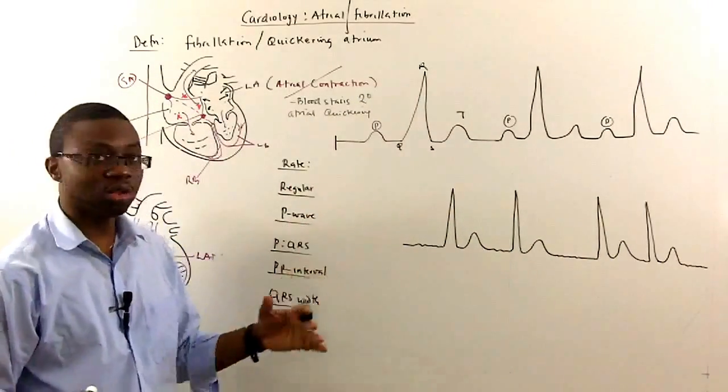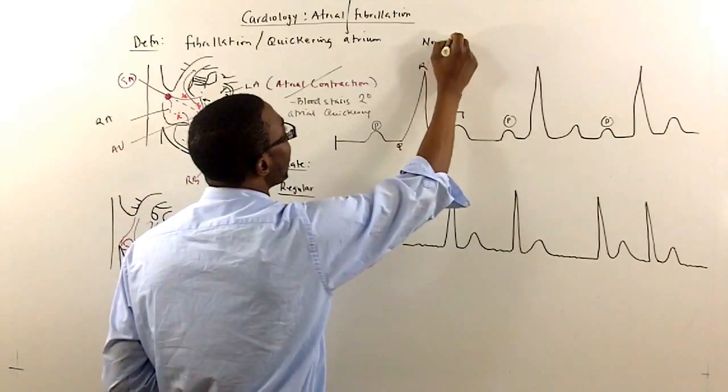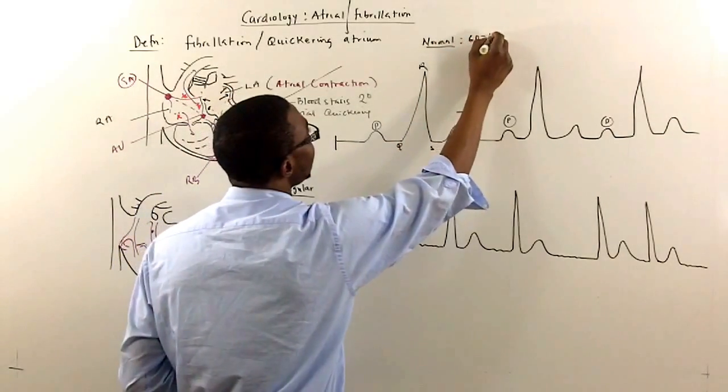So when I look at the rate, a normal heart rate should be between 60 and 100.